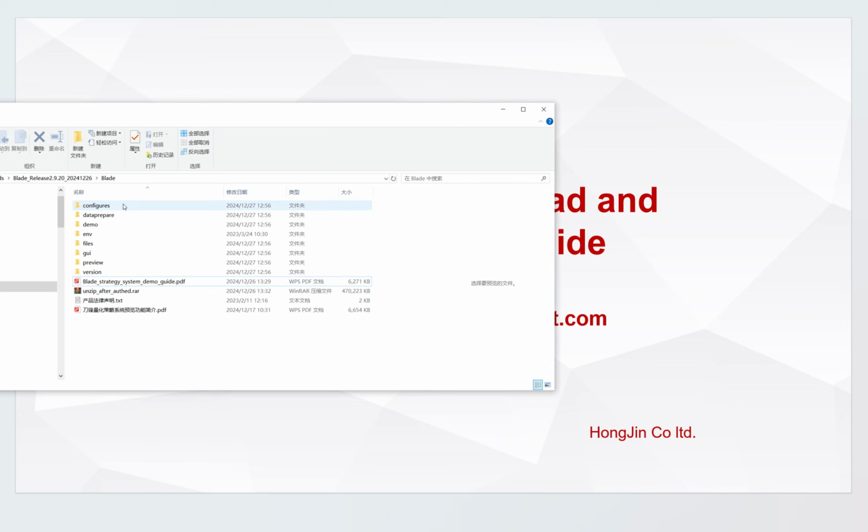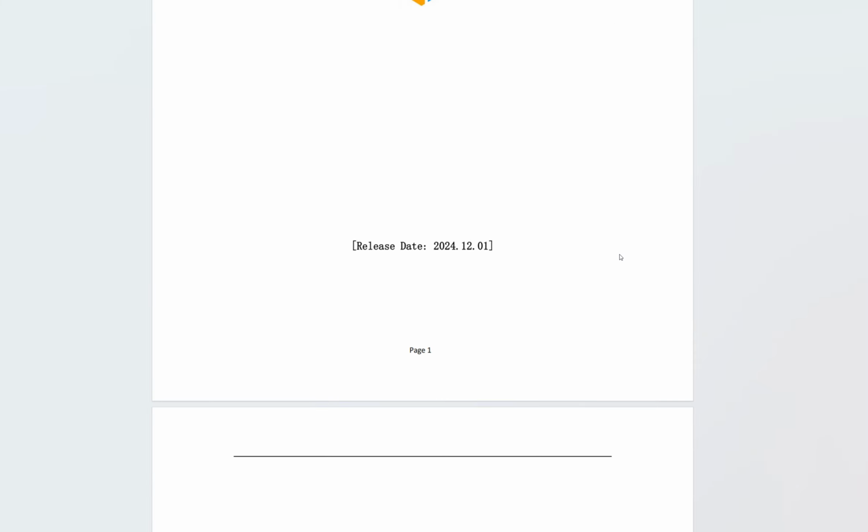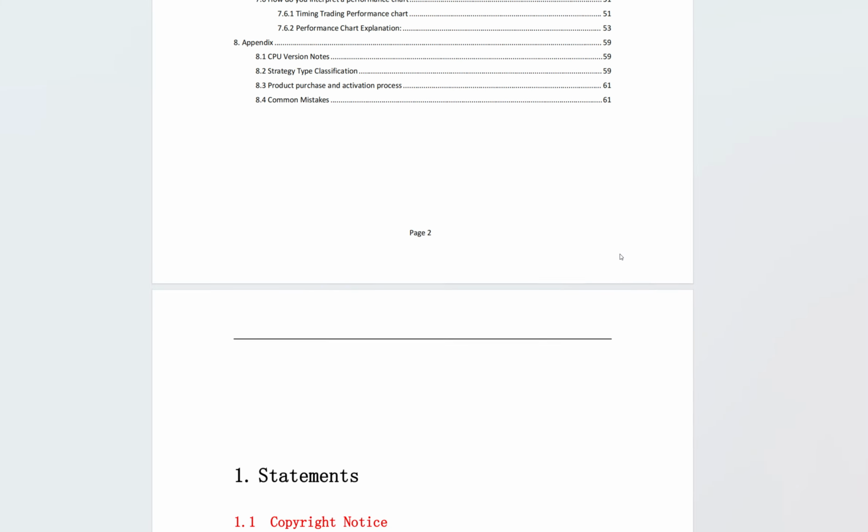If you unzip the Blade software, you can see a Blade strategy system demo guide PDF file. You must carefully read these installation sections, and it will teach you how to correctly install Blade and how to use example data to create a strategy.